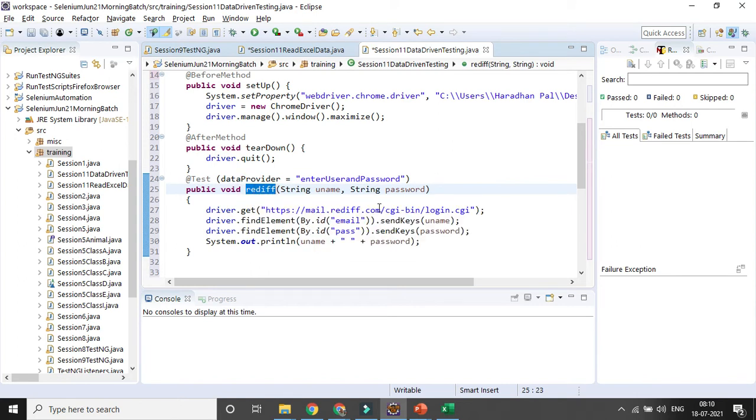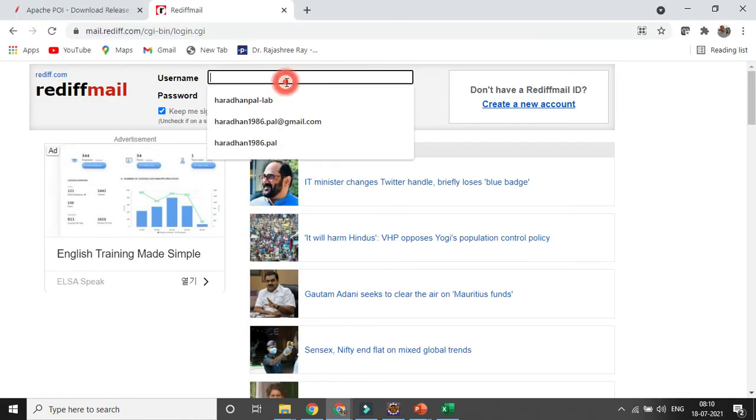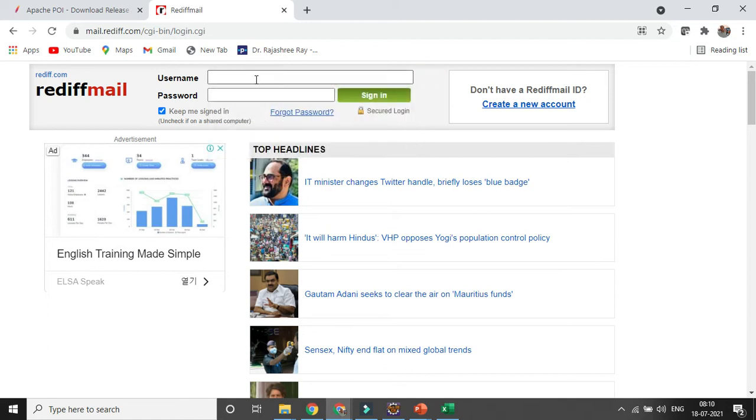And similarly, as I want to read the data for Rediff, I need to inspect the username and password, right? Let's inspect, press the F12 button here.